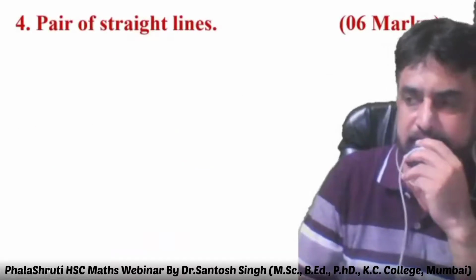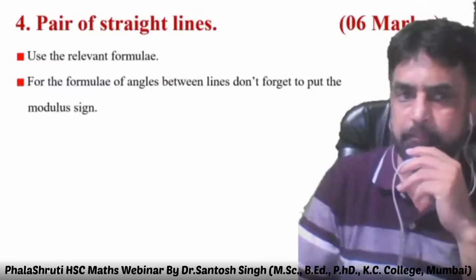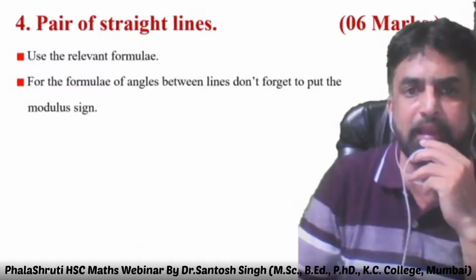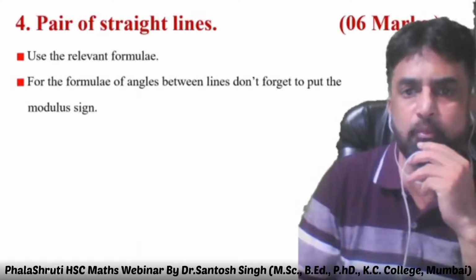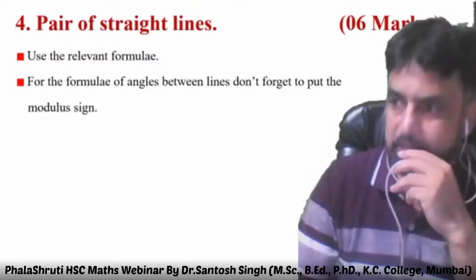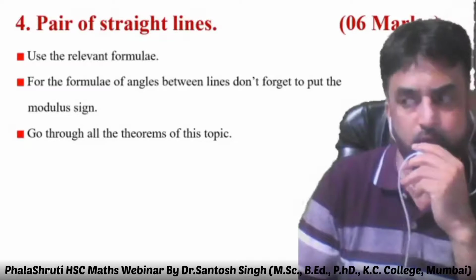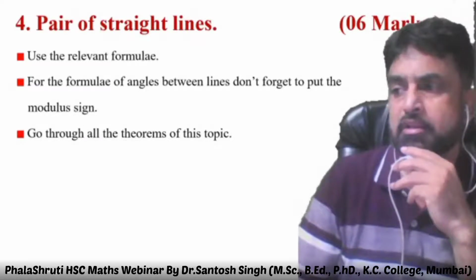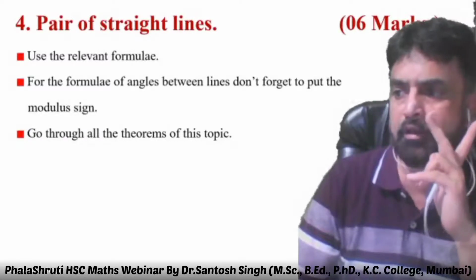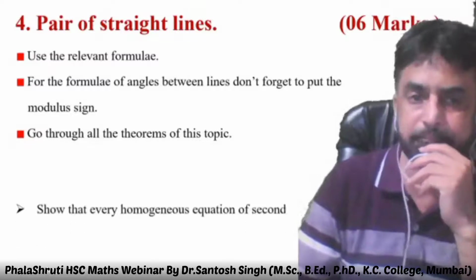Then pair of straight lines, 6 marks. Use the relevant formulae. For the formula of angle between the lines, don't forget to put the modulus sign, because they are asking about the acute angle. Go through all the theorems of this topic. Very important. At least one theorem. There will be 2 theorems from part 1 and 2 theorems from part 2. One theorem comes in the exam.